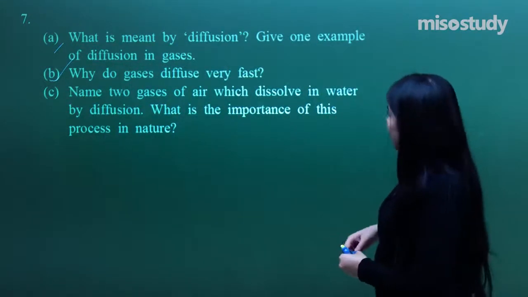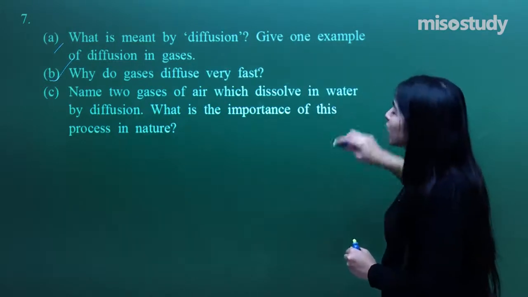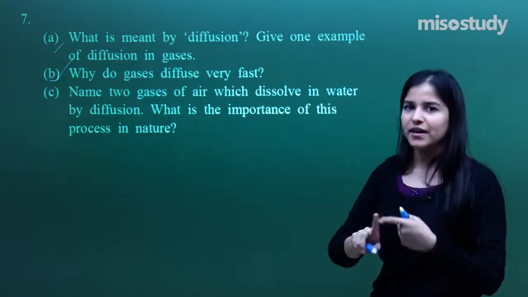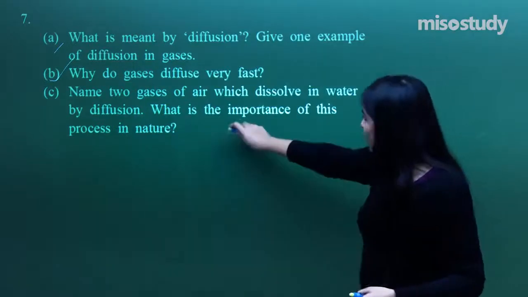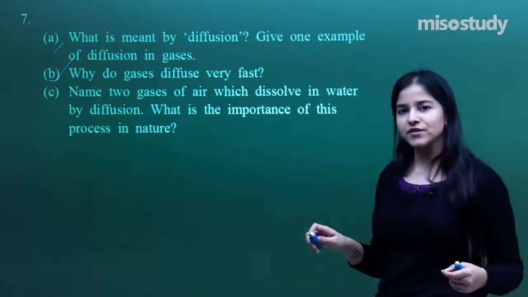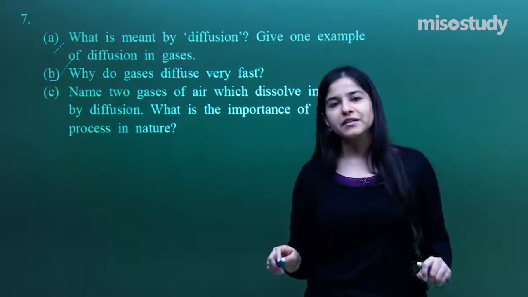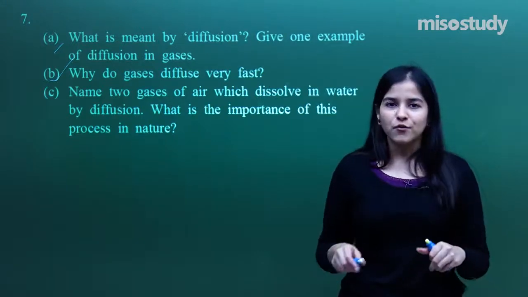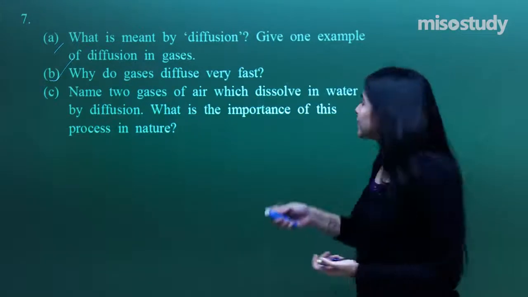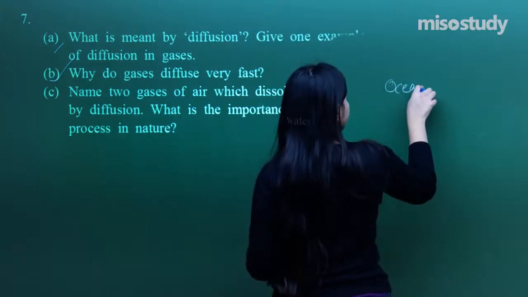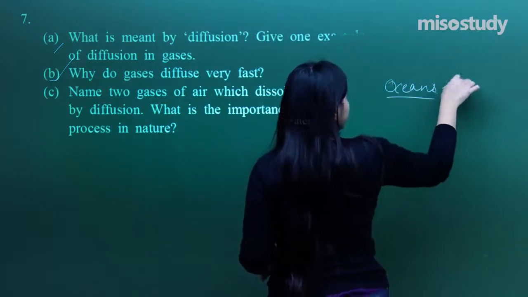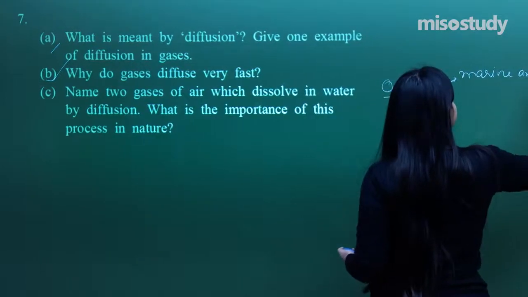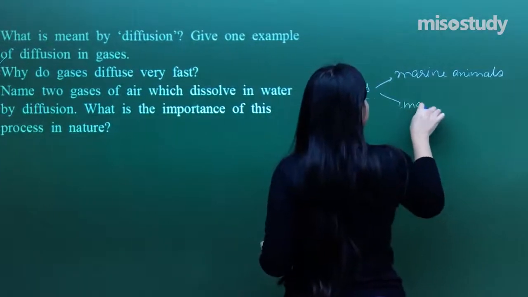Name 2 gases of the air which dissolve in the water by diffusion. So 2 of the gases, one is oxygen, another is carbon dioxide. What is the importance of this process in nature? So oxygen must be dissolved in the water. Carbon dioxide also must be dissolved in the water. And which kind of a water? Ocean water. So you must have seen oceans and seas. In oceans there is marine life, yes, marine animals and marine plants.